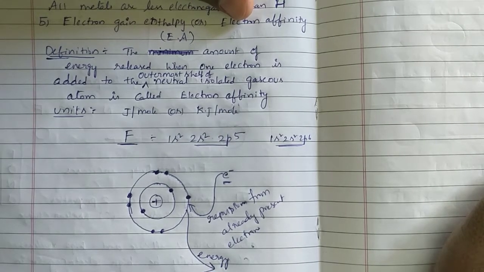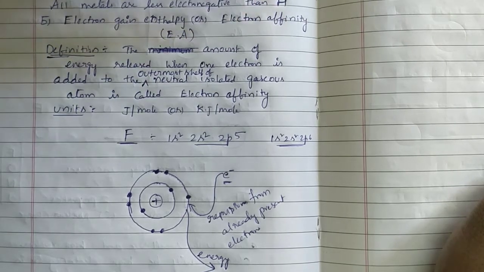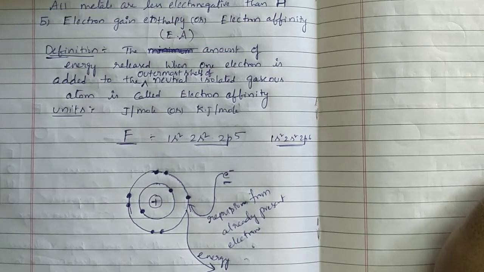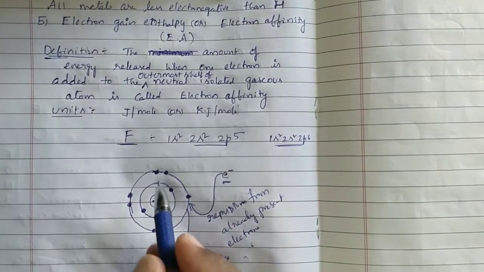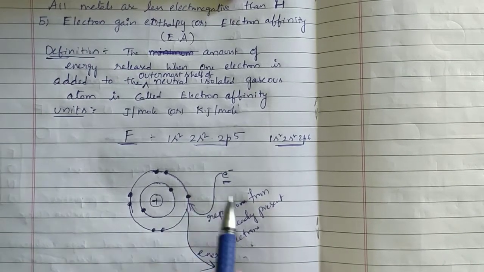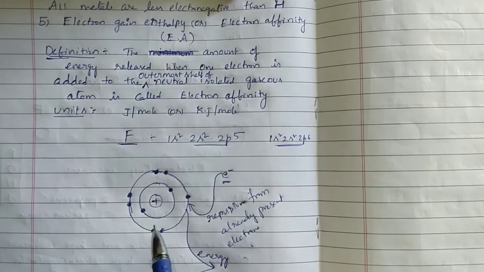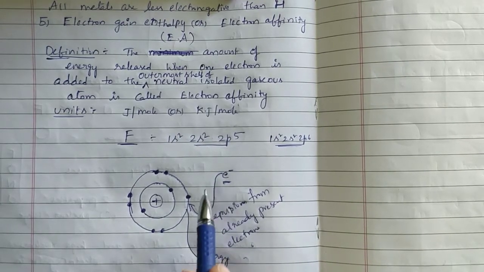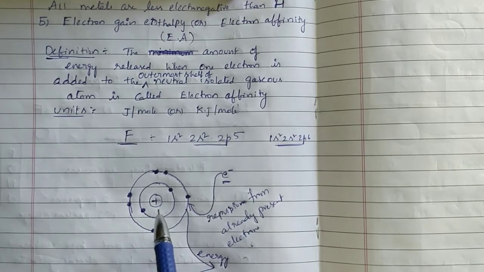So the newly coming electron, while entering into that outermost shell, is opposed by repulsion forces. But at the same time, that electron should enter into that orbit, because that atom should get stability by gaining that electron. That's why even though repulsion forces are applied, it should enter into the orbit.